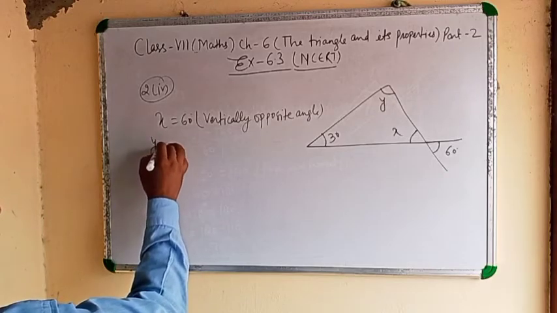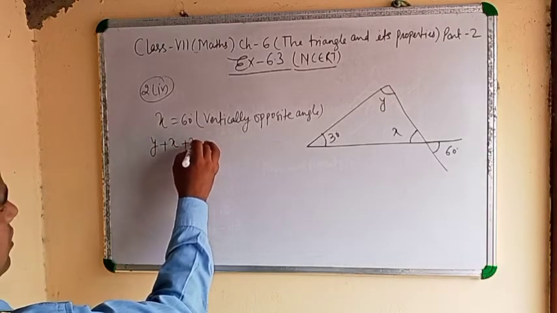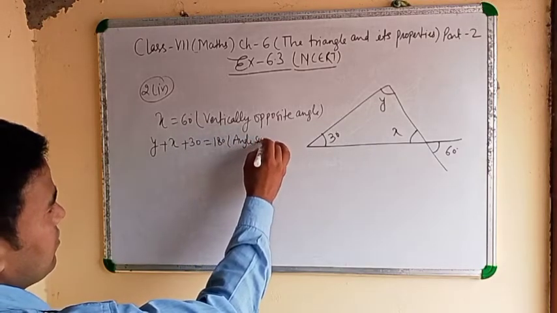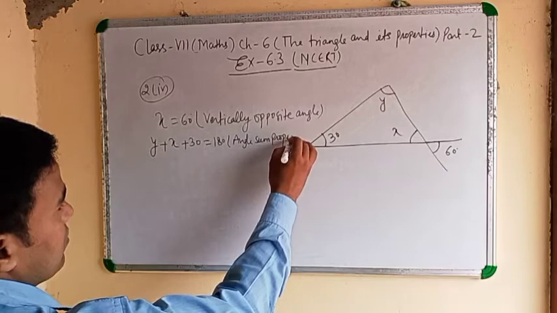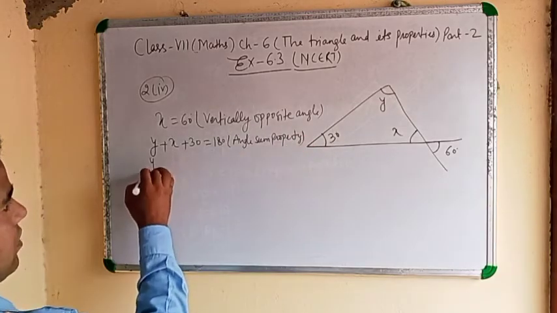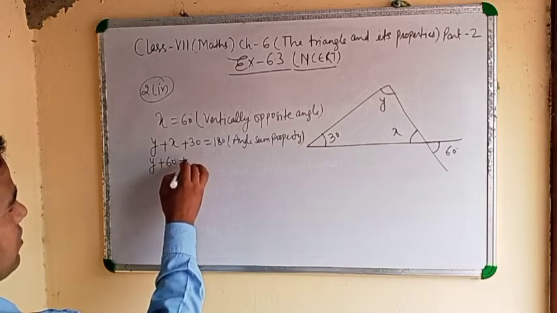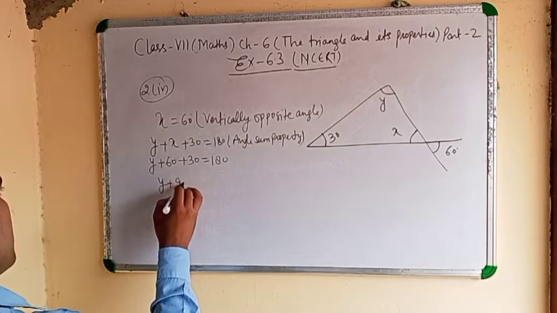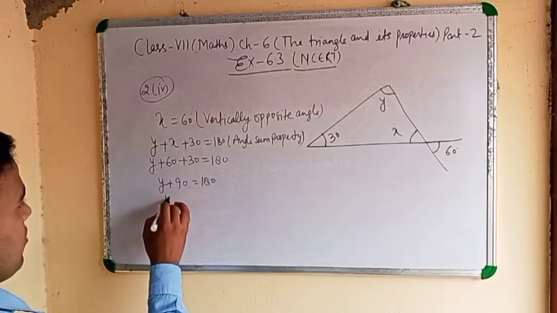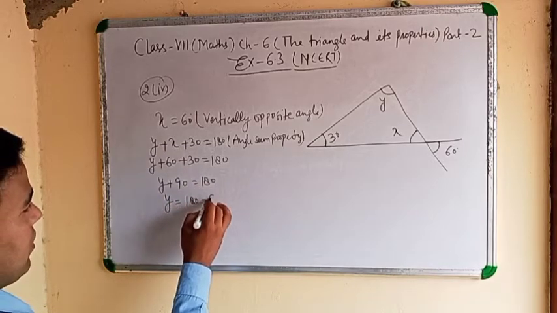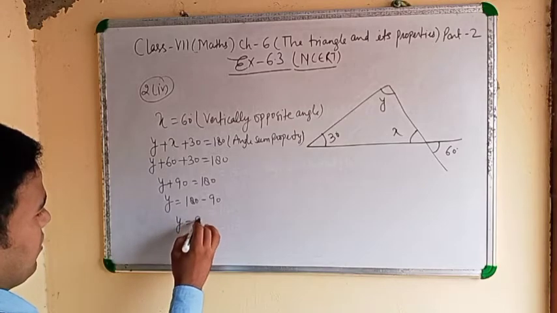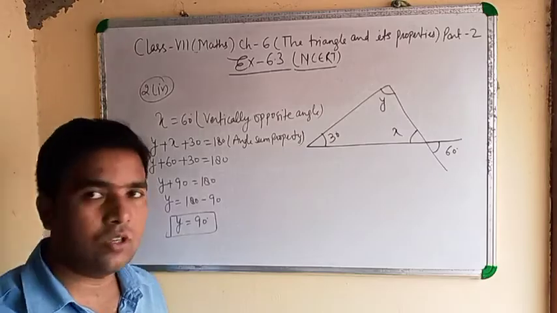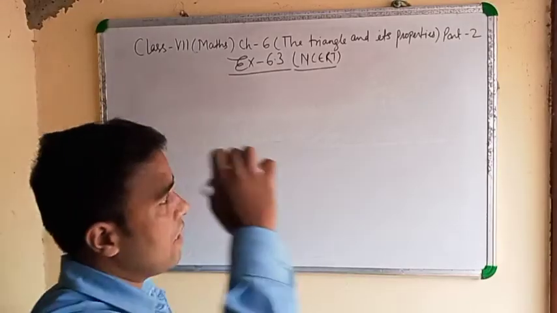After that, y plus x plus 30 equals 180 by angle sum property. So y plus 60 plus 30 equals 180. y plus 90 equals 180. Then y equals 180 minus 90. y equals 90 degrees. Clear? Note down. Second last one.